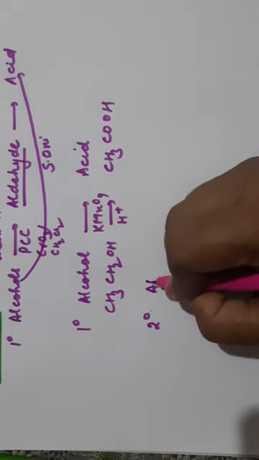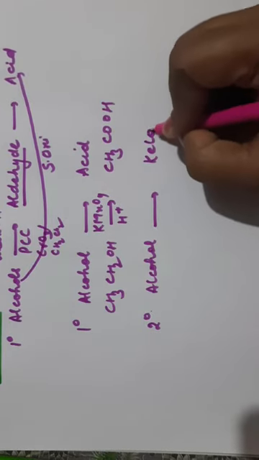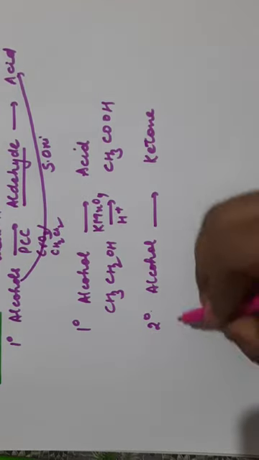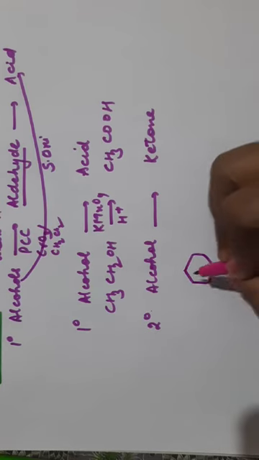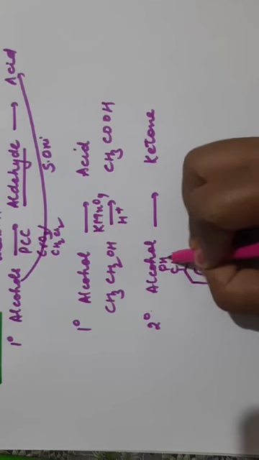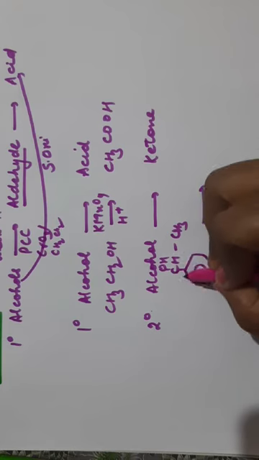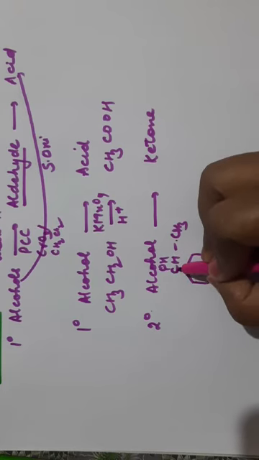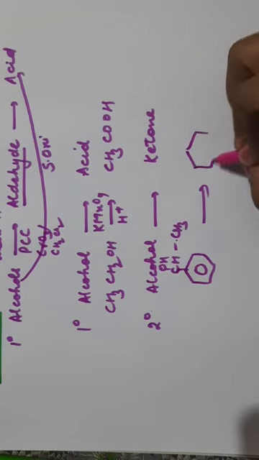Clear? If you are using 2 degree alcohol, you will get a ketone and the reaction will stop at this stage. So suppose you have taken this compound, CHOH CH3. This is a 2 degree carbon, one this side and one this side, it is attached to 2 carbons, so it is a 2 degree, it will be oxidized to ketone.